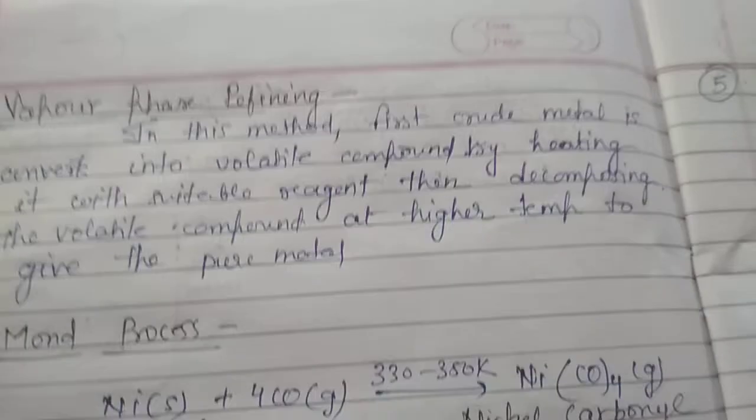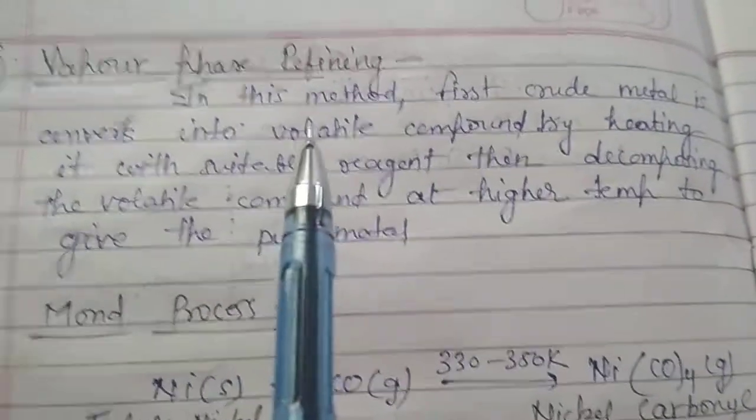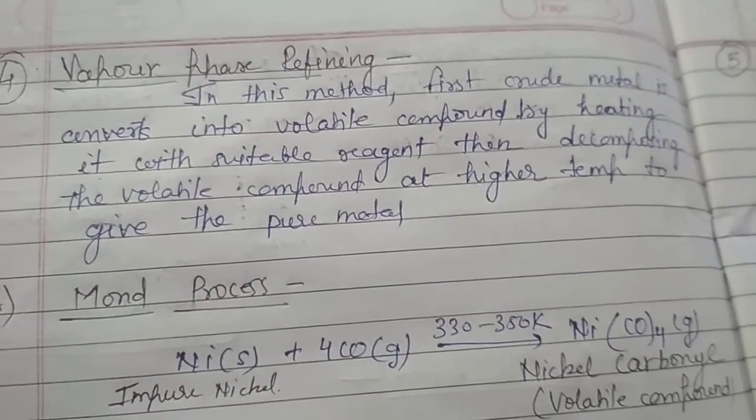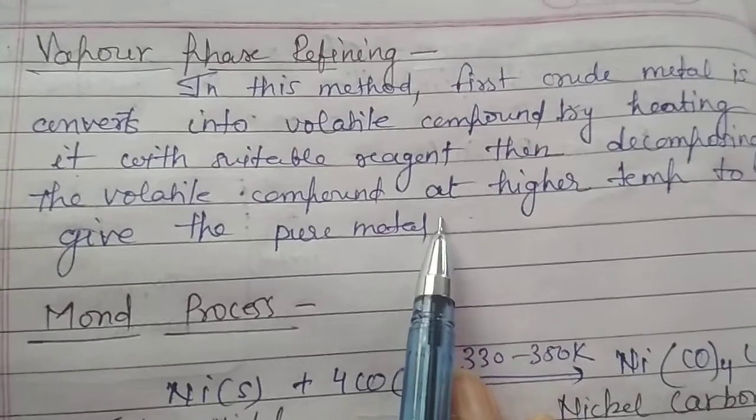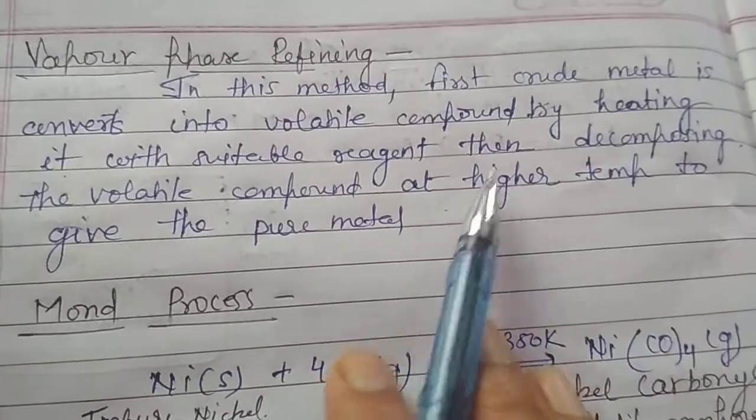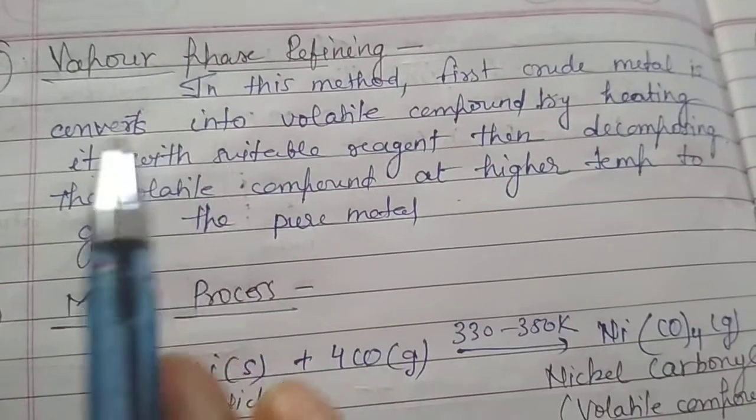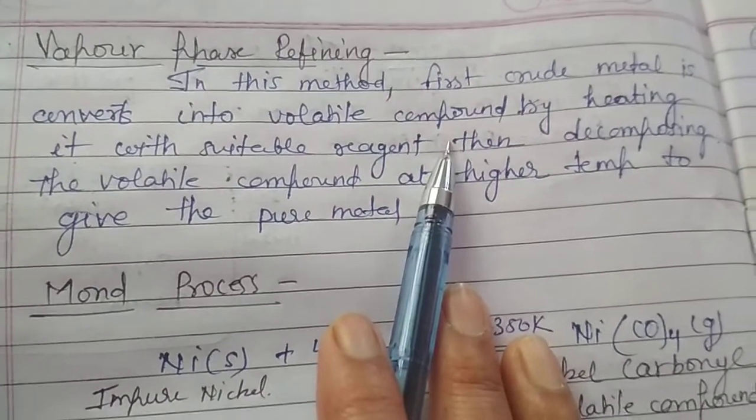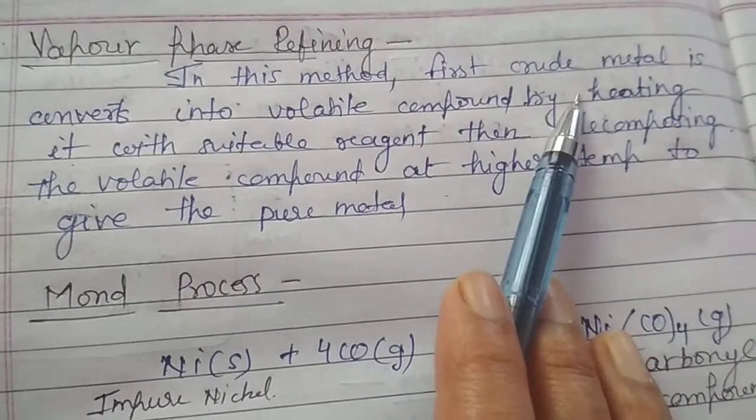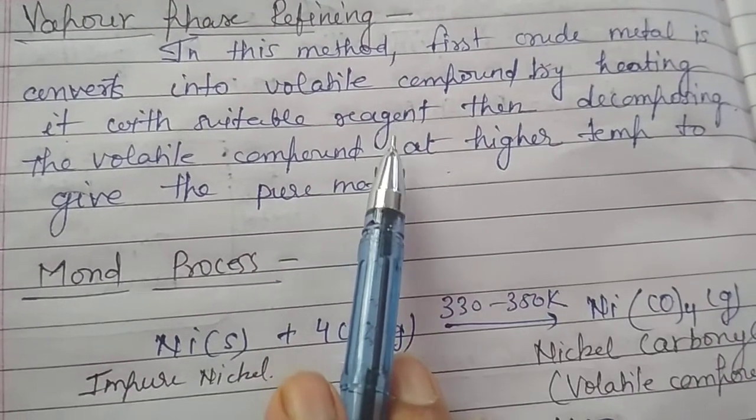Now the next method is vapor phase refining. The vapor phase refining is used for the purification of highly purified metal. In this method, basically the crude metal is first converted into a volatile compound at a moderate temperature, which on again heating at high temperature can be decomposed to the pure metal.